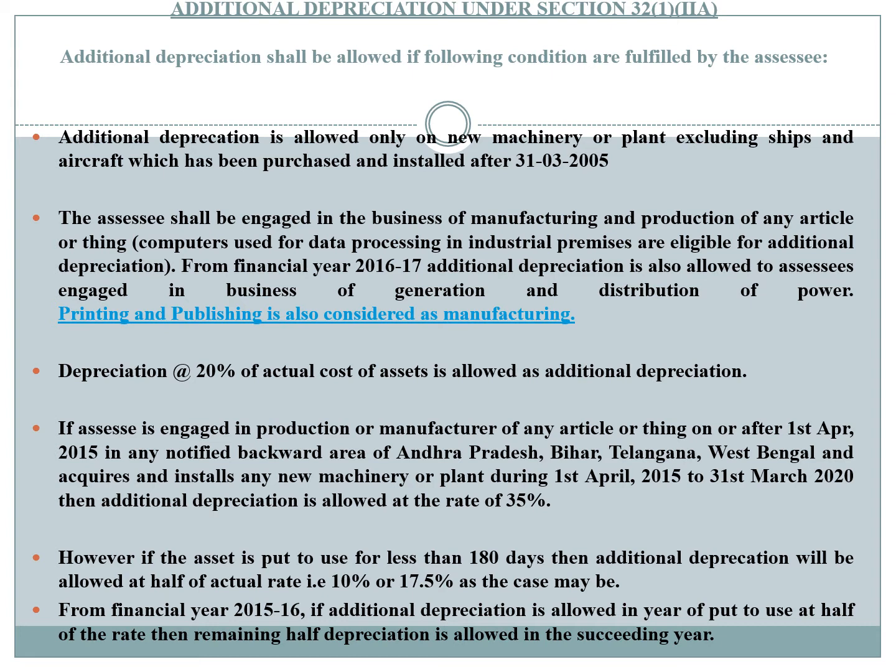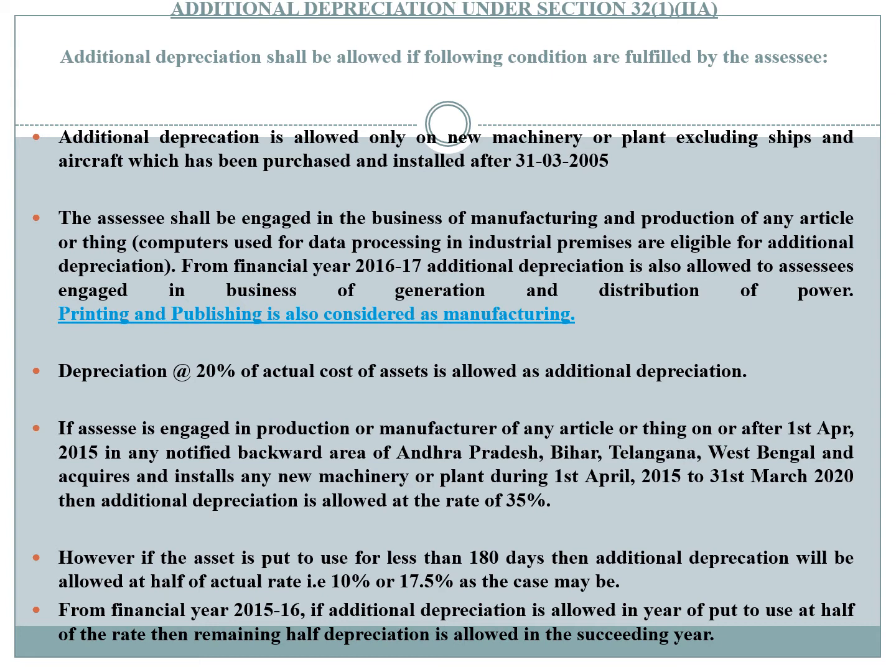Next condition, if the asset is put to use for less than 180 days, then additional depreciation will be allowed at half of the actual rate, that is 10% or 17.5% as the case may be.